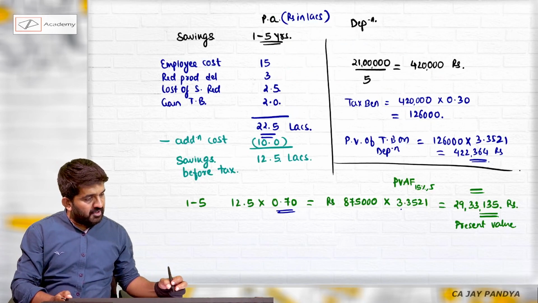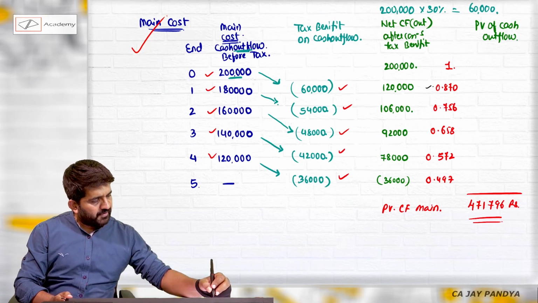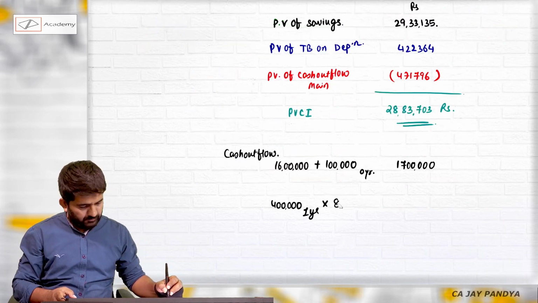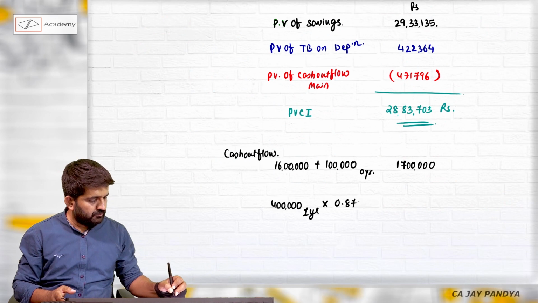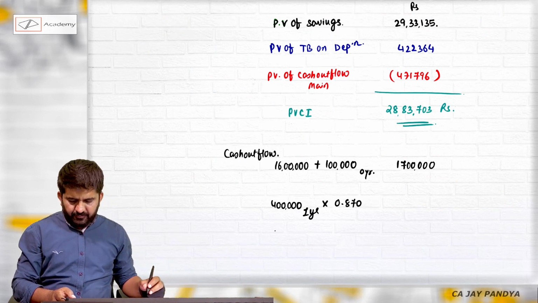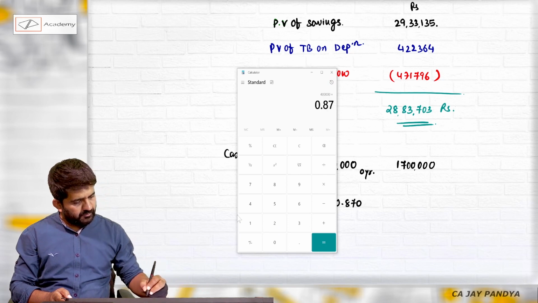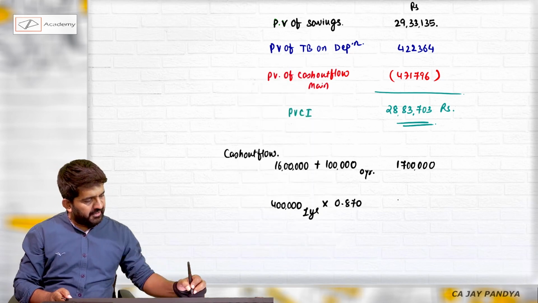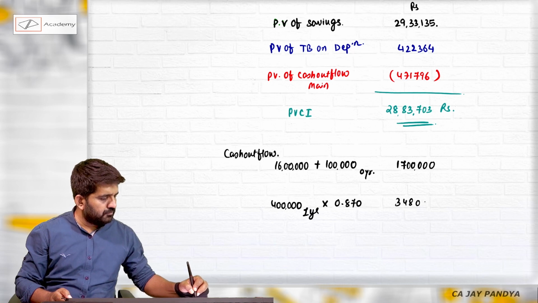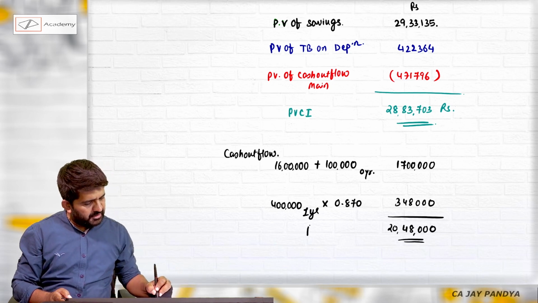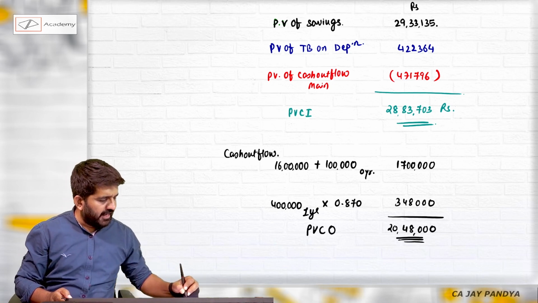So I will have to multiply by a present value factor. I can directly take it from here, 0.870, which will be 3,48,000. Total will be 20,48,000. This is the present value of cash outflow.